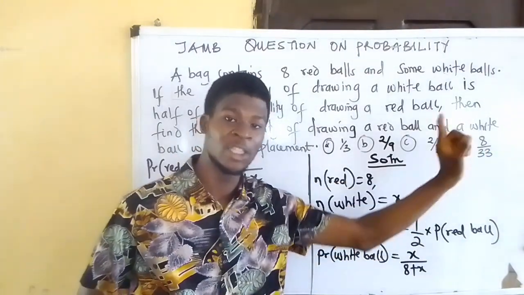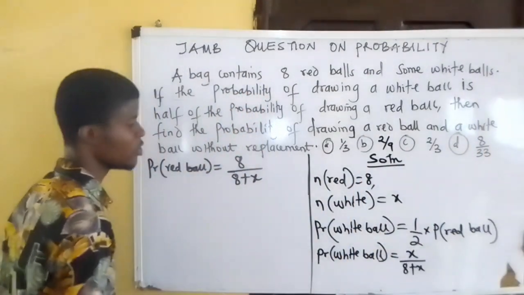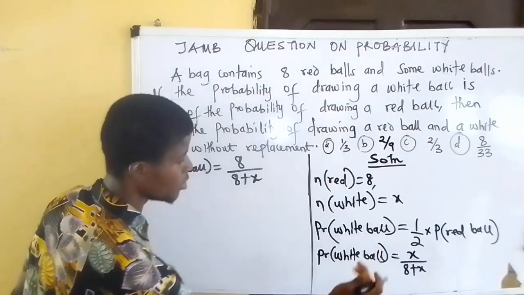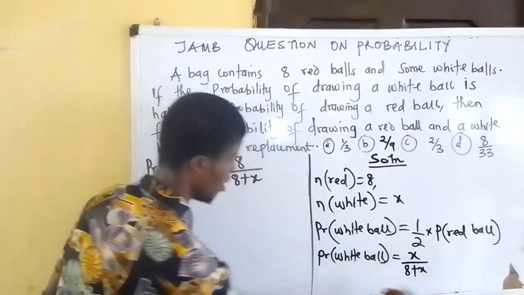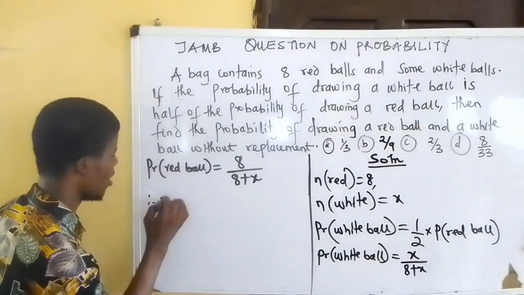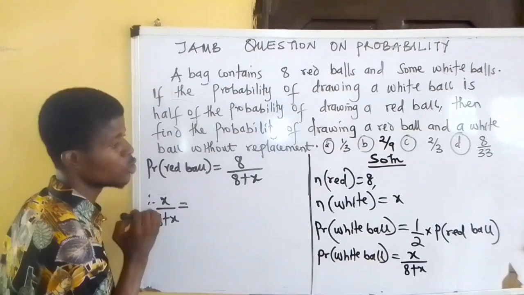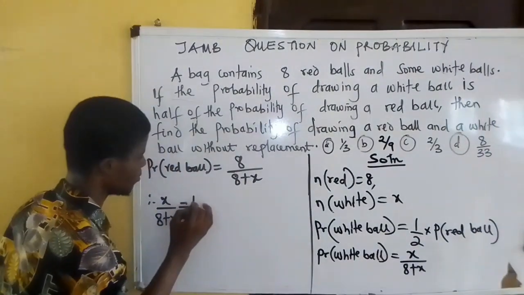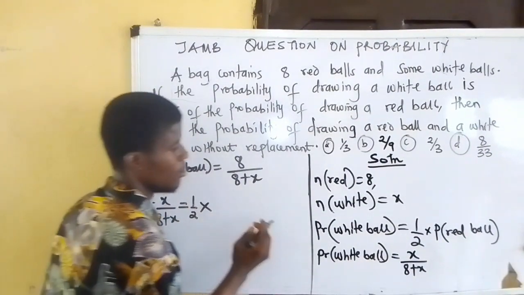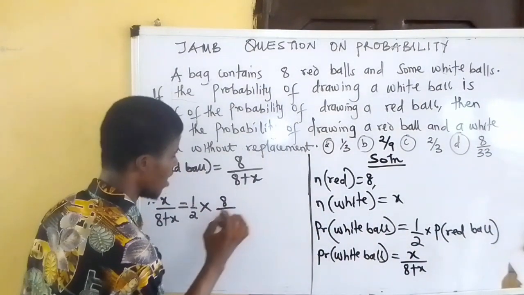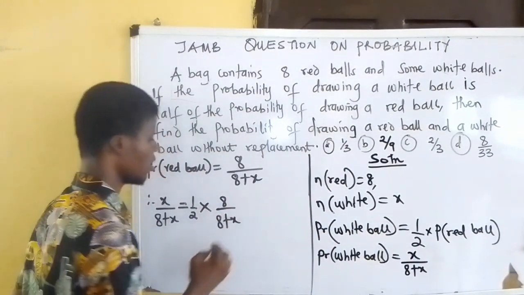So the probability of drawing a white ball, X over 8 plus X, is equal to half times the probability of drawing a red ball, which is 8 over 8 plus X.